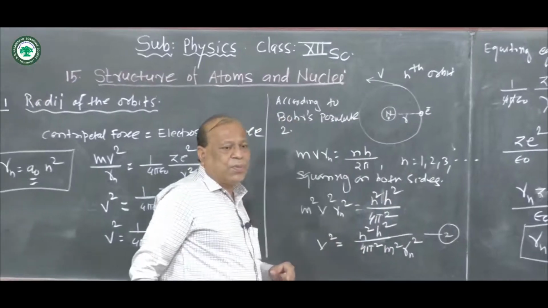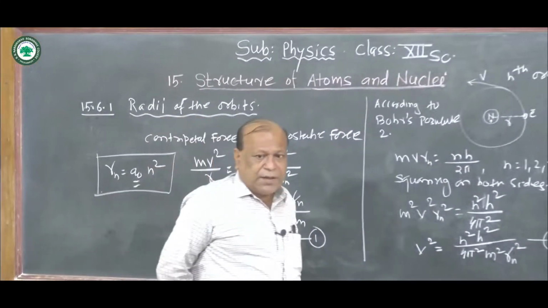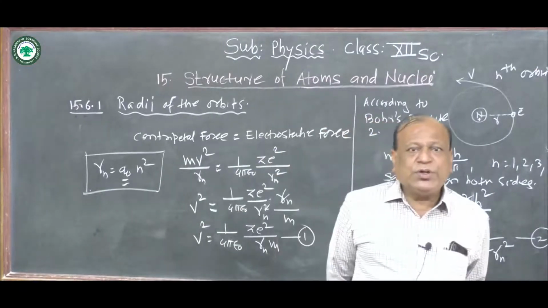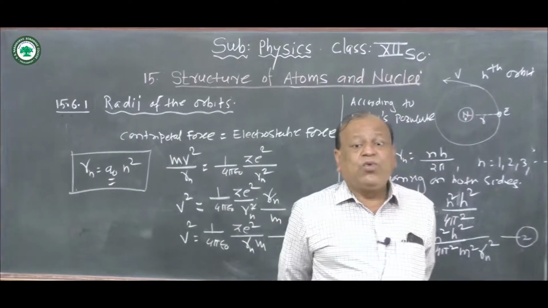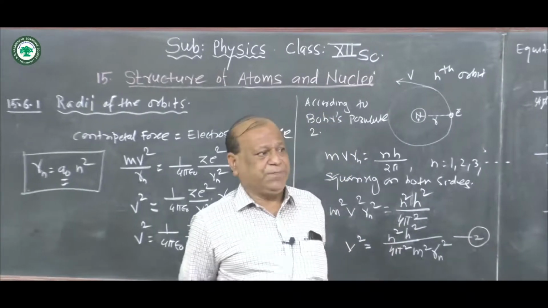And now in this way we can easily explain the three postulates of Bohr's theory: postulate 1, postulate 2 and postulate 3.